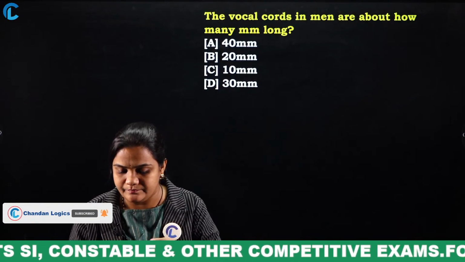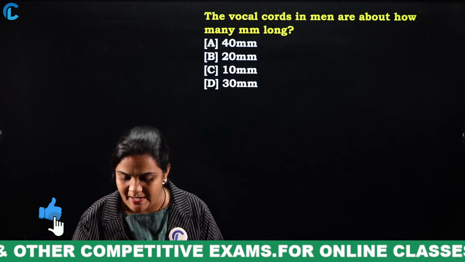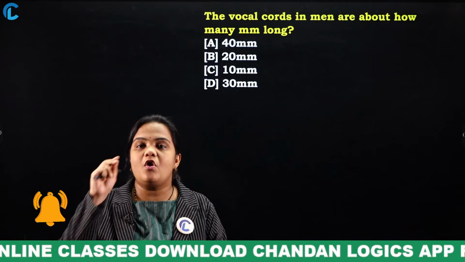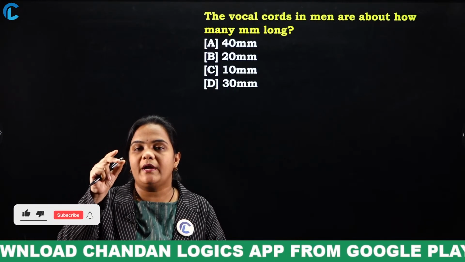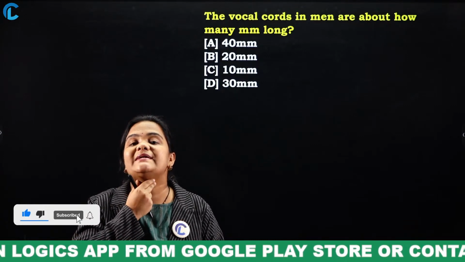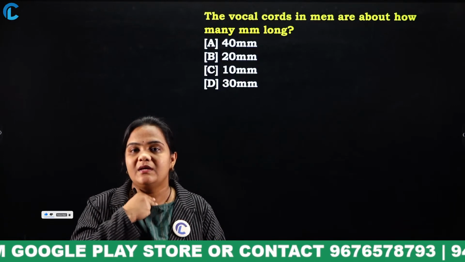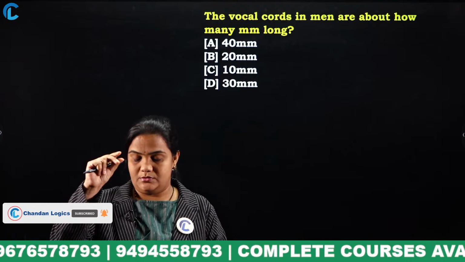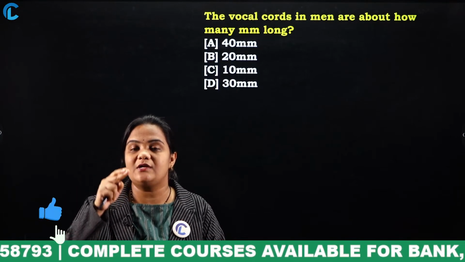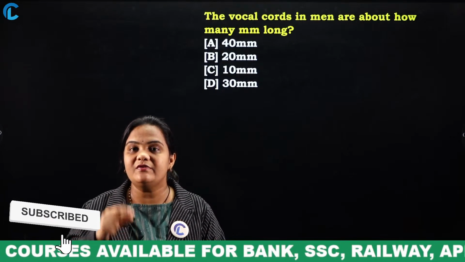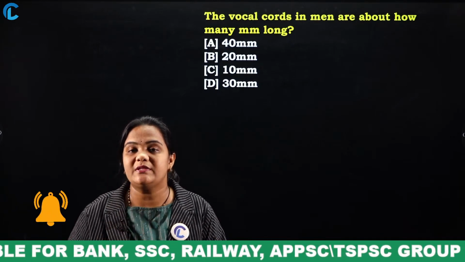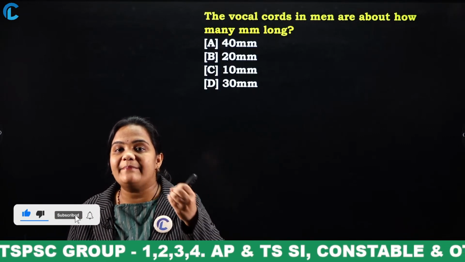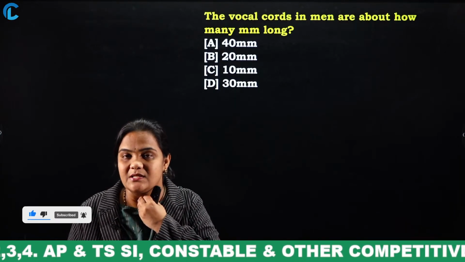Then what about women? The vocal cords are the two muscle tissues present in the voice box of the neck. They are two folded soft muscle tissues found beyond the voice box. When we breathe, these vocal cords will open. The vibrations of the voice are due to these vocal cords.